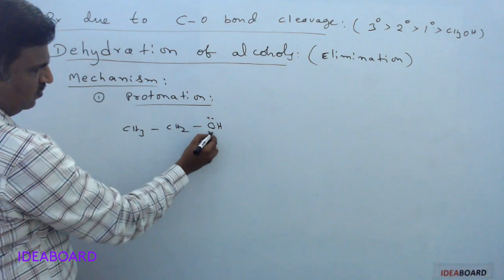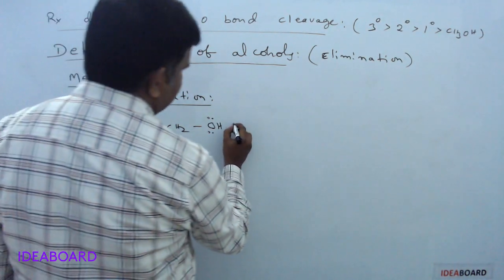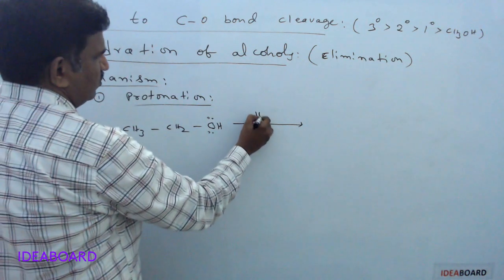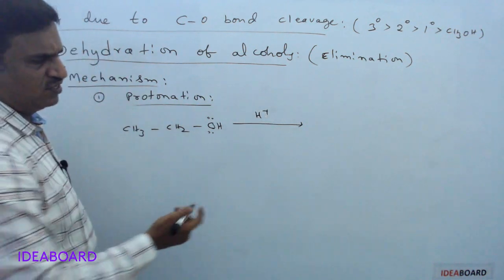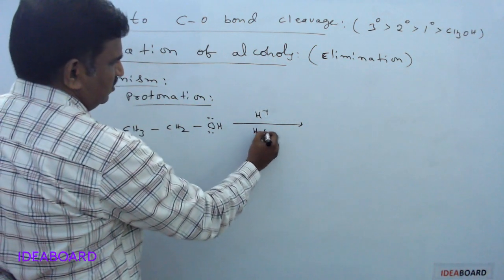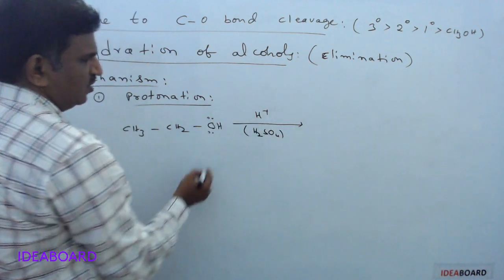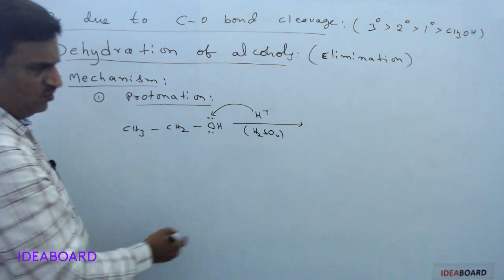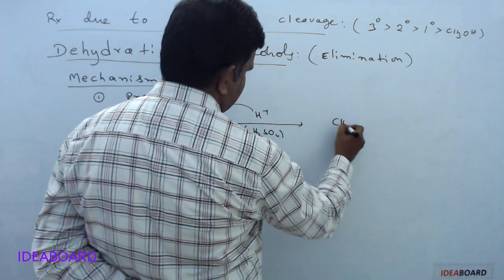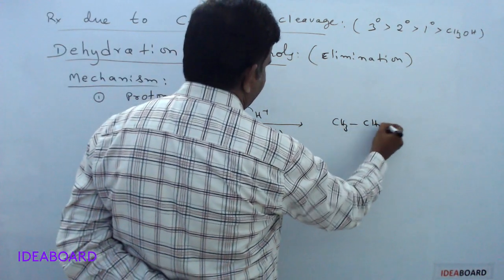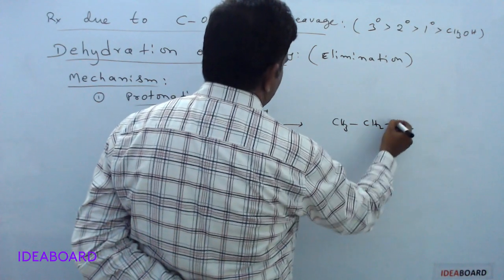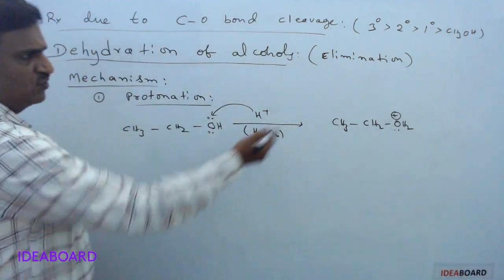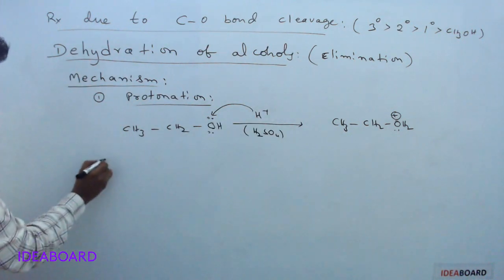Here it is having two lone pairs, and in this protonation process, first a proton is added. The concentrated sulfuric acid we are taking will provide a proton. That proton is added to this. This is called the protonation process. The protonation means we are getting protonated alcohol, CH3 CH2 OH2 plus, and a lone pair is present. That is called protonated alcohol.